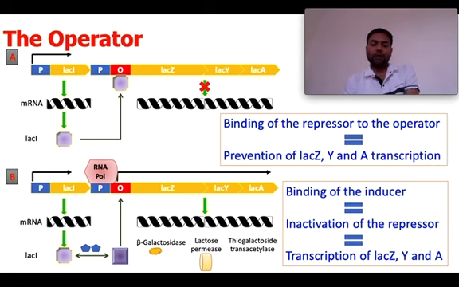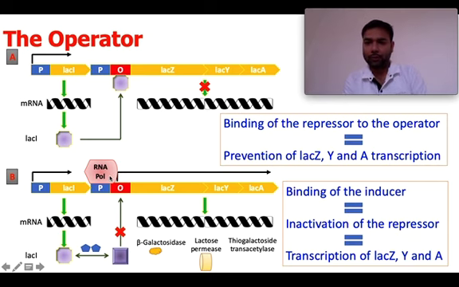And when this shape is changed, now this repressor protein is not able to bind the operator region. Okay, so when this repressor protein is not able to bind the operator region, now RNA polymerase can bind here.